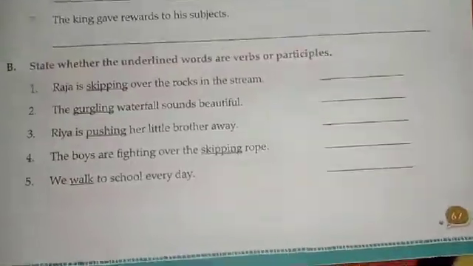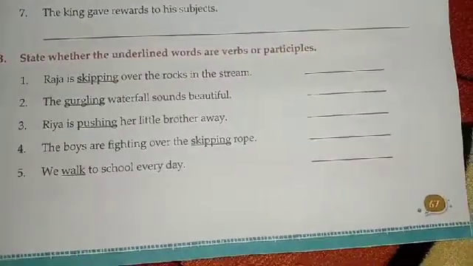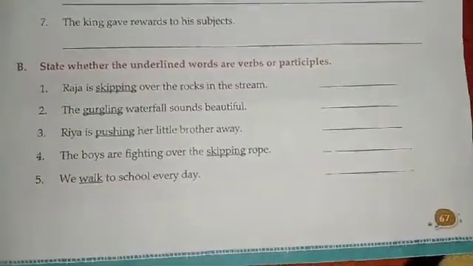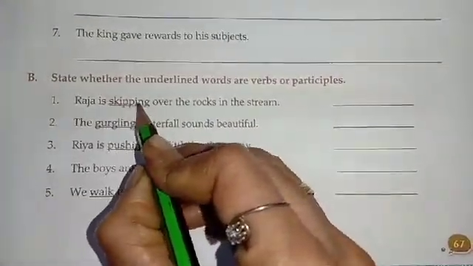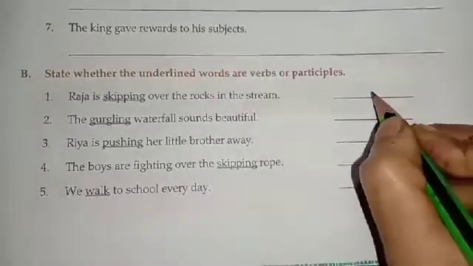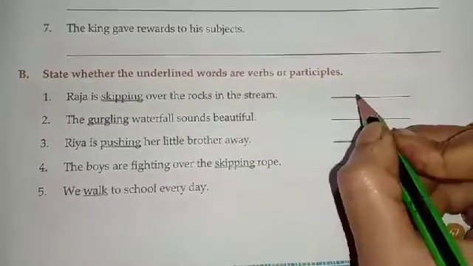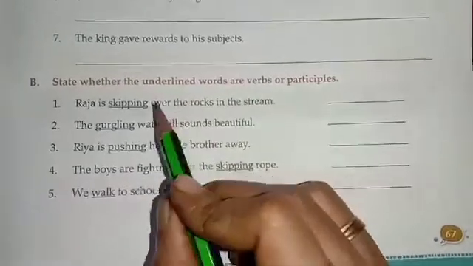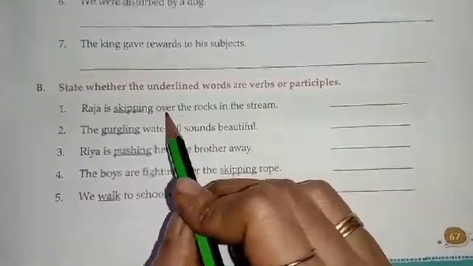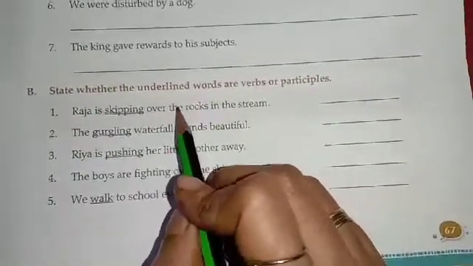Now the next one is exercise B. State whether the underlined words are verbs or participles. Now this you have to do on your own. There are words underlined. You have to say whether it is a participle or a verb. You have to think very hard. You must think on your own. If you think on your own only, you will understand. So this is very easy.